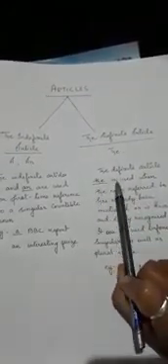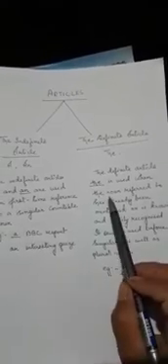Now come to the next, the definite article the. The definite article the is used when the noun referred to has already been mentioned or is known and easily recognized. It can be used before a singular as well as a plural noun.